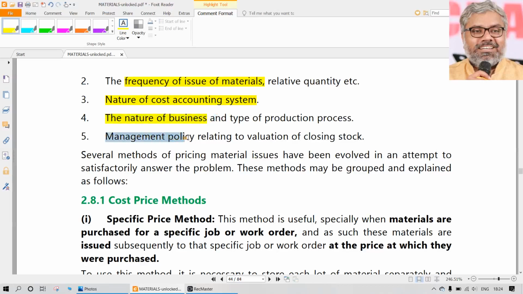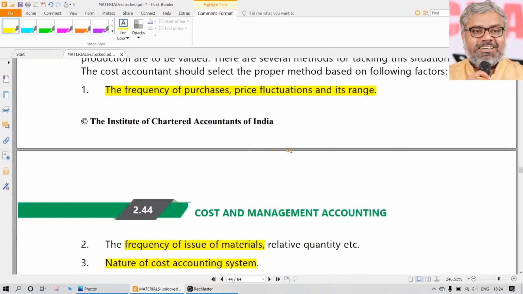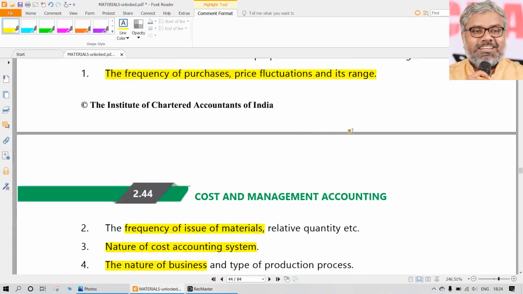Also the management policy. These are generic points, nothing technical about them, nothing specific to discuss about them. If a question like this comes, what factors to be considered while selecting a methodology for valuation of material issues? If that is a question, these are the points you will write.